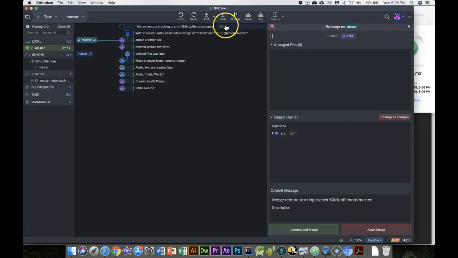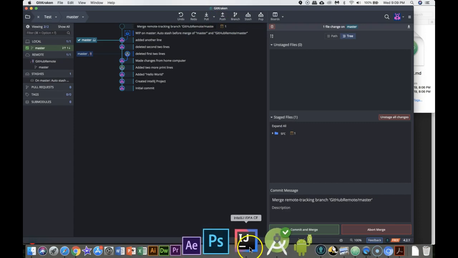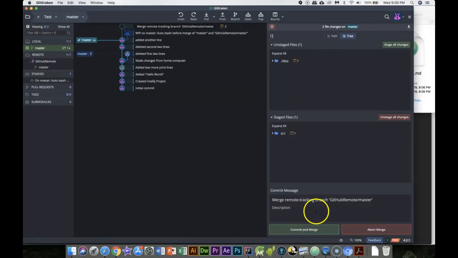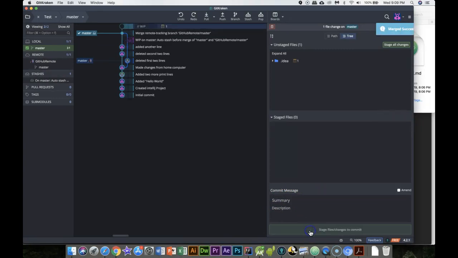Okay. So now, if I go to IntelliJ, it's showing this stuff. I've brought those changes down to my local computer, but what I got to do is, I did that merge, and I fixed the conflict. I need to now commit and merge. So I commit and merge, which is showing what's right here. Now I need to push that back up to my remote so it's on the same line. That is successful.